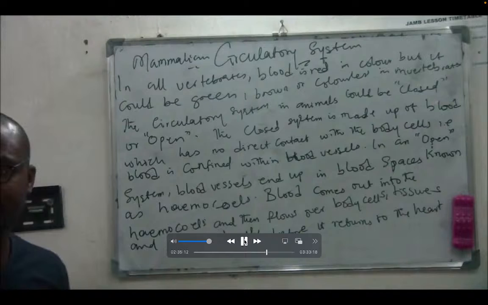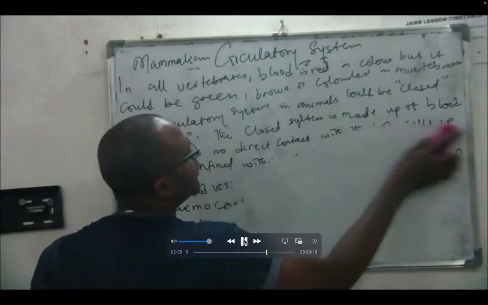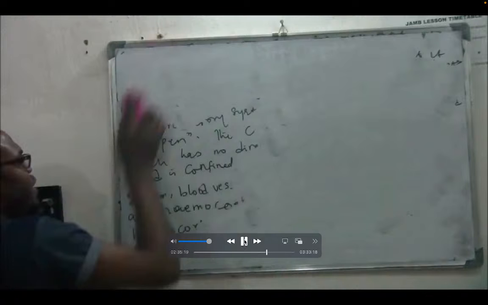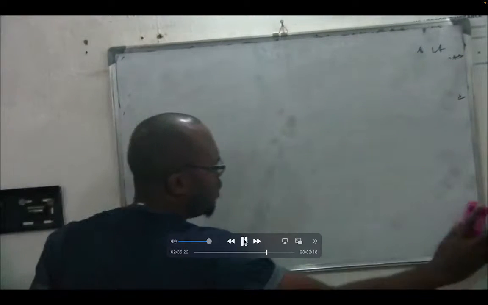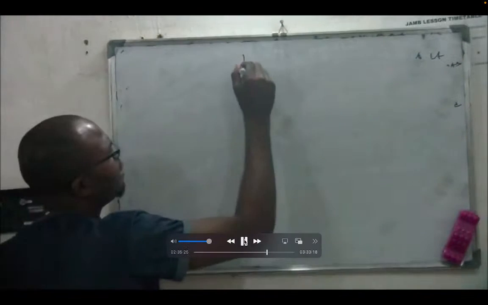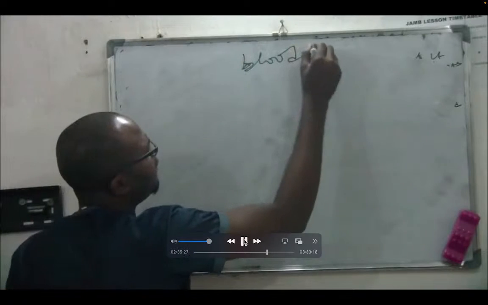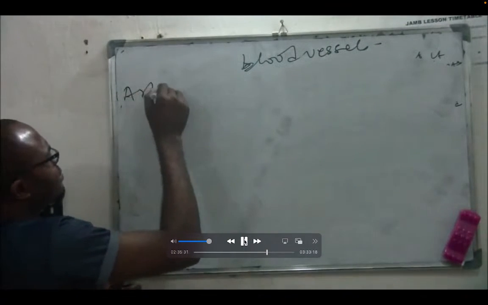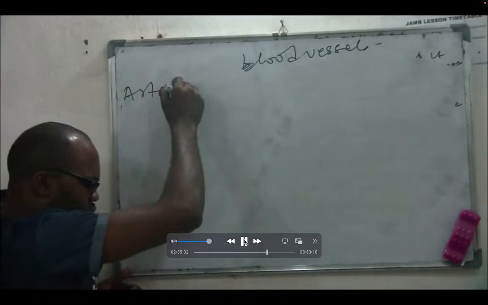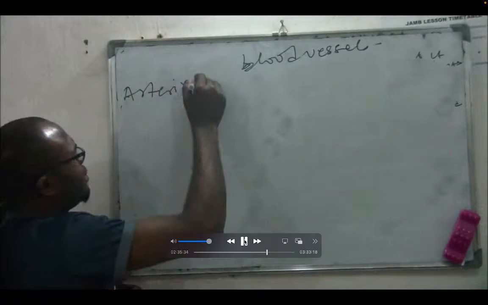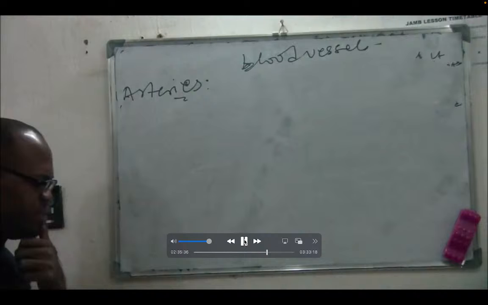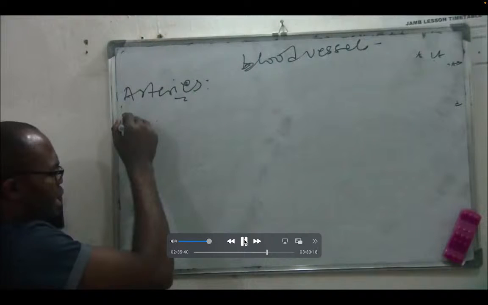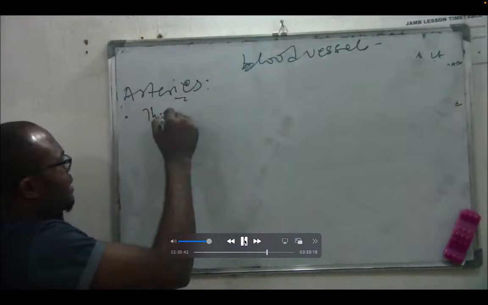Exactly. So now, before we go on to draw the circulatory system, we are going to look at these blood vessels. I told us that the blood vessels we have are arteries and veins. So what do the arteries do? So look at what the arteries do. Arteries, they are